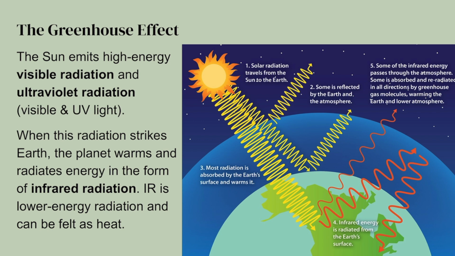In the most basic sense, the greenhouse effect begins when the sun emits solar radiation that strikes Earth's surface. As our planet warms, it emits radiation back towards the atmosphere, and these two forms of radiation are not the same. So the sun emits high energy radiation. These are visible radiation and ultraviolet radiation. Once these two types of radiation strike Earth's surface, the planet warms and radiates energy back out into the atmosphere in the form of infrared radiation.